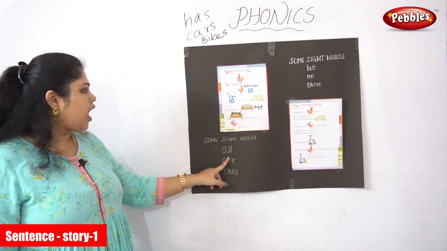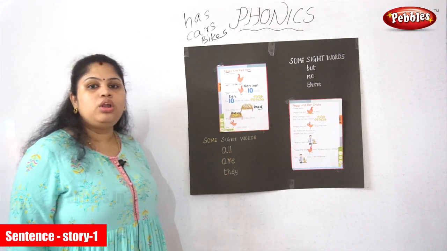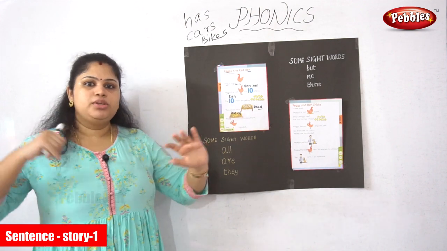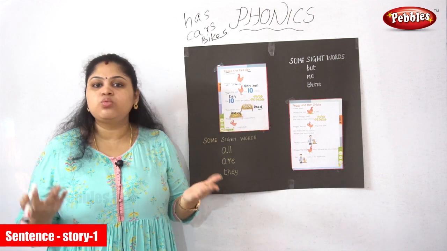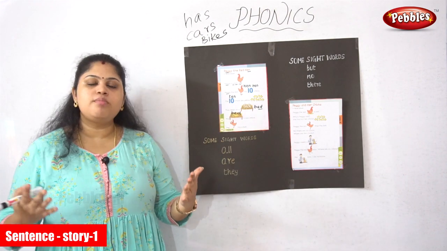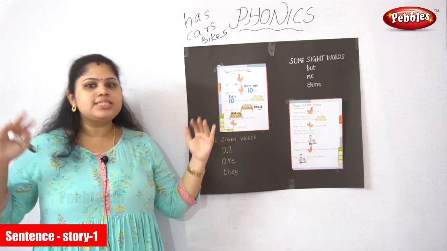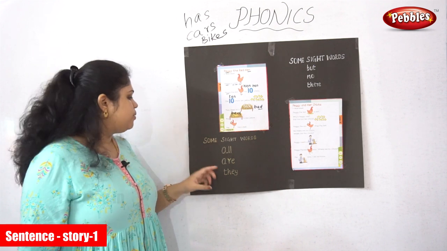A-L-L, all. All means all of them together. We all are Indians means we are together, isn't it? All means everybody, isn't it? A-L-L, all. Next,